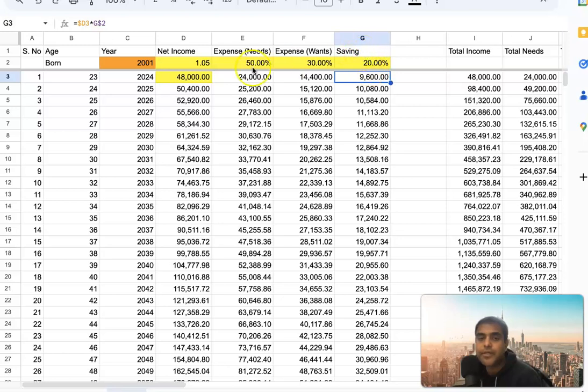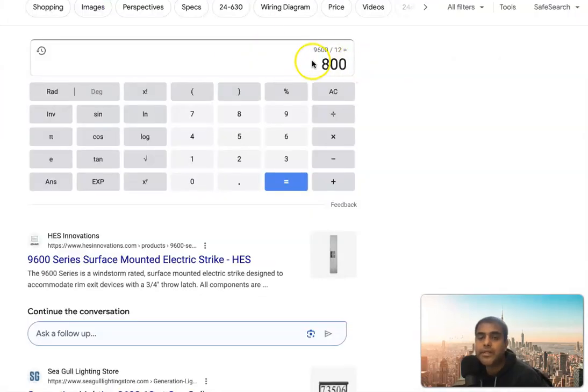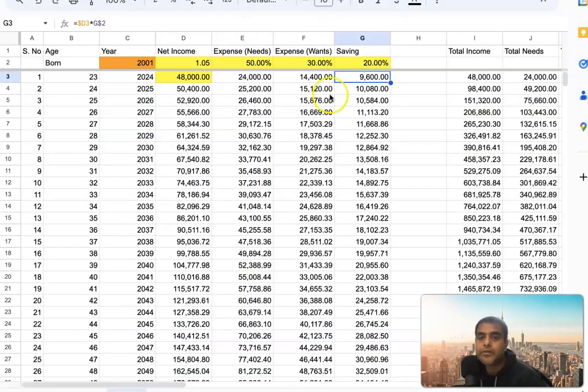Another thing which I learned while I'm on this topic: the way to save is, as soon as you get the salary, you should send your savings out. So if you get a $4,000 net pay, you should immediately transfer your $800 towards your savings, which you don't have access to. So now you are left with $3,200. Out of that, you should take away your $1,200 towards your wants. And I think in a future video, I will show the places where you can store this money.